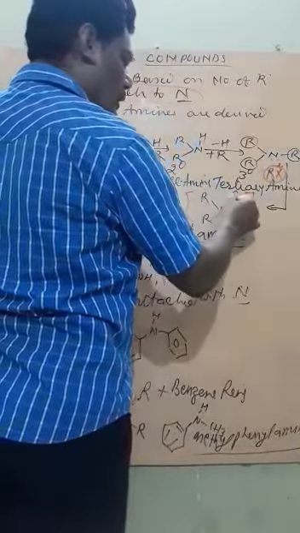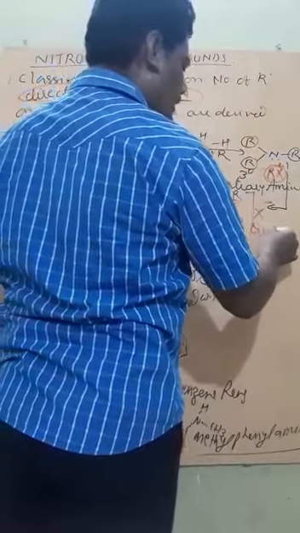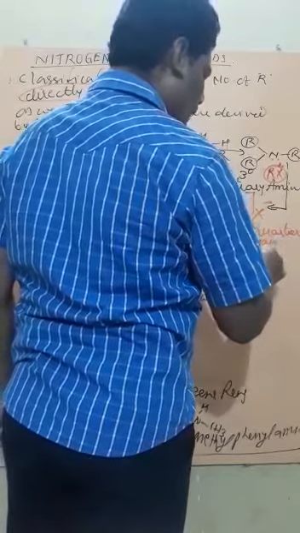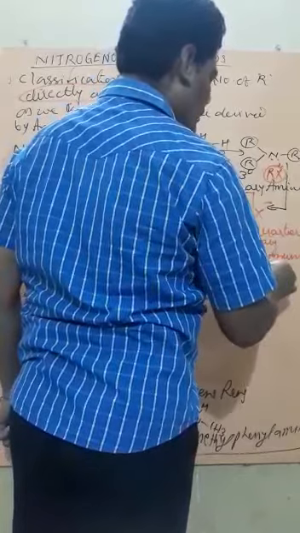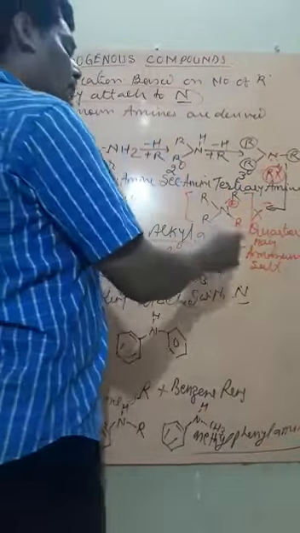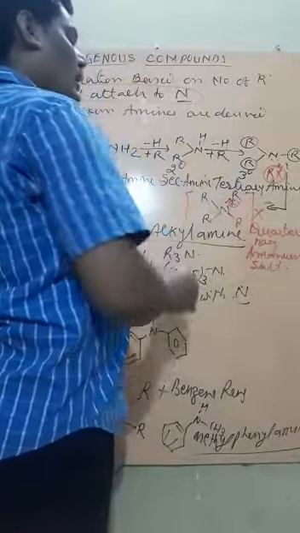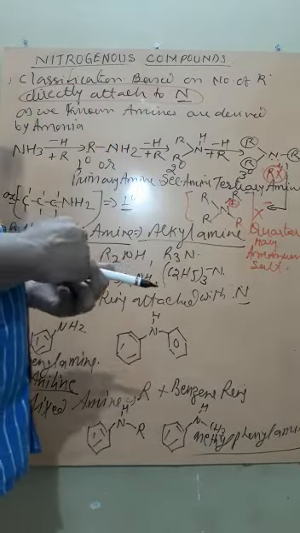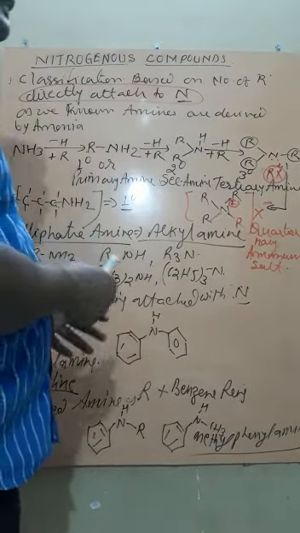Thus now it will acquire a plus sign and there is X. This type of amine is called quaternary ammonium salt, or amine salt. They play a very important role. They are called biodegradable detergents, cationic detergents. These are in the category of detergents.